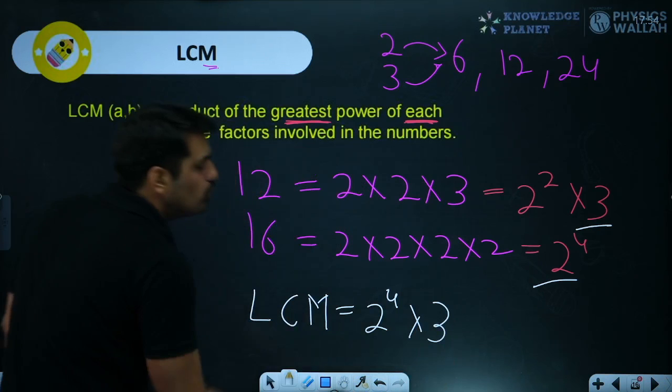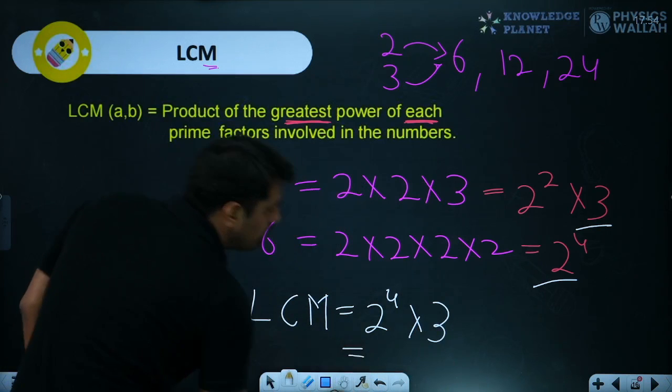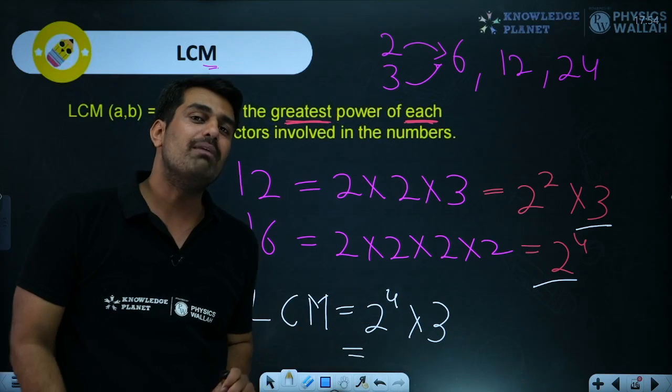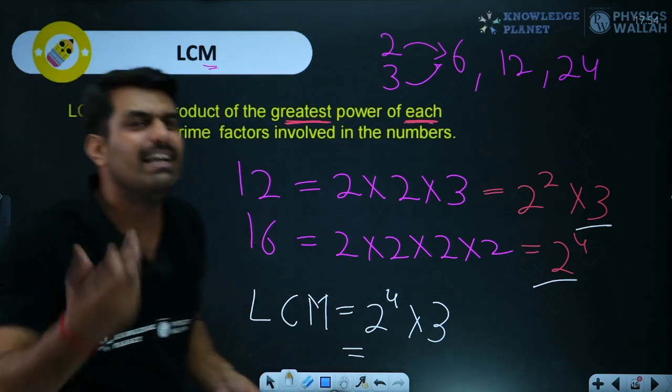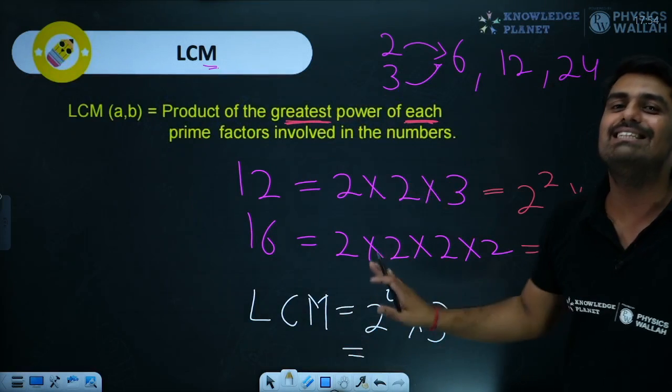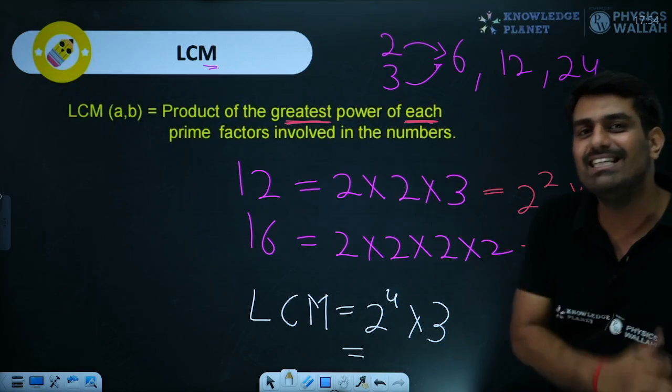So this is 2 into 2 into 2 into 2 into 3. You can do the multiplication, I hope you are comfortable doing it. Give me the final answer later in the comment section. So over here, this is how this LCM thing works.